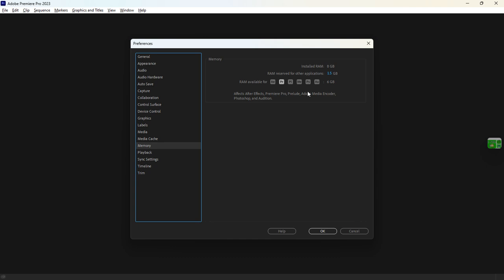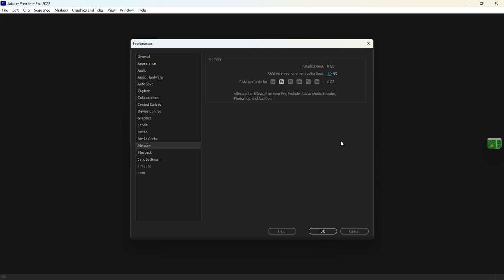So you can just go through the settings, and you have collaborations, you have control devices. This is basically the full settings for your Premiere Pro. I'm going to mention but a few so that we can literally move into the main thing. But before we go on, I want to speak about media and cache, and also about memory.